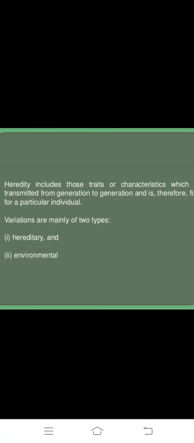Heredity includes the traits or characteristics which are transmitted from generation to generation, and it is therefore fixed for a particular individual. Variations are mainly of two types, hereditary and environmental.